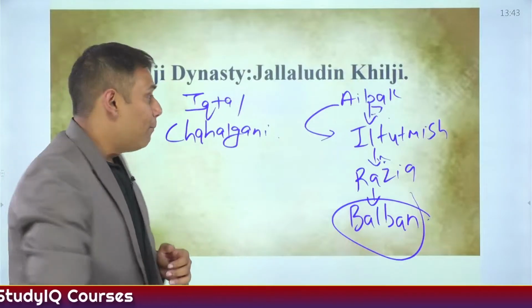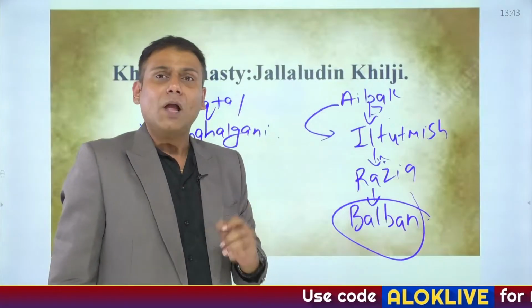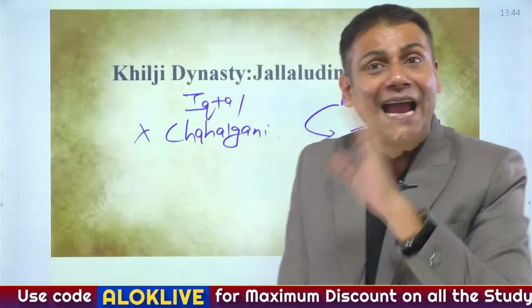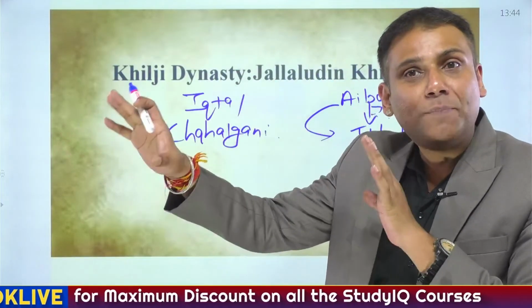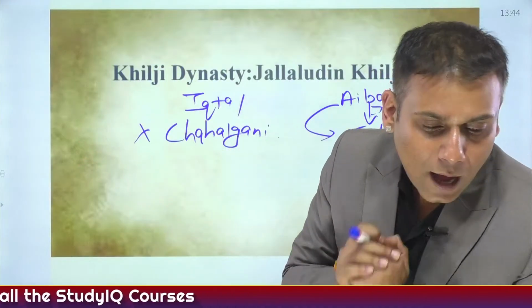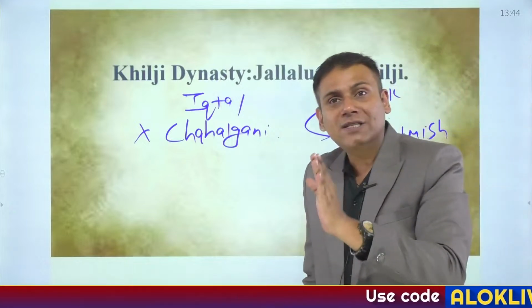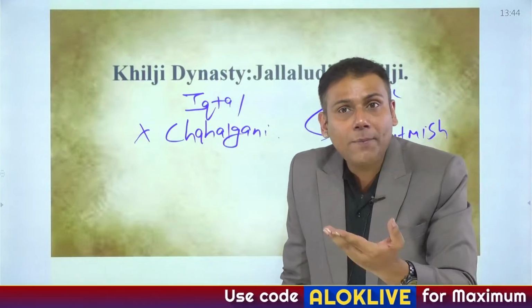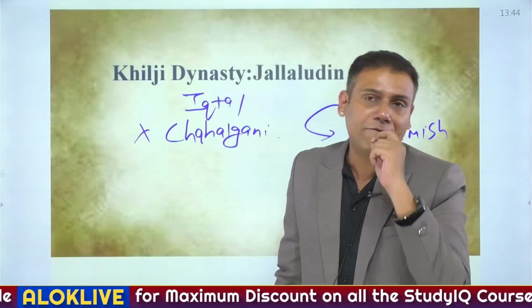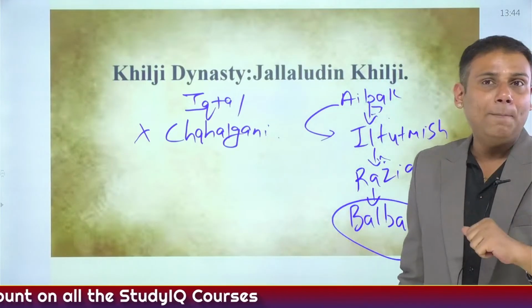Balban abolished the Turkan-e-Chahalgani system initiated by Iltutmish. Balban is quite famously known for his policy of blood and iron, which in the coming years was followed by Alauddin Khilji, the Khilji dynasty ruler. Apart from this, Balban started the Sajda and Paibos system. Sajda basically means prostration, whereas Paibos means kissing the Sultan's feet. He started a Persian festival, that is Navroz festival.